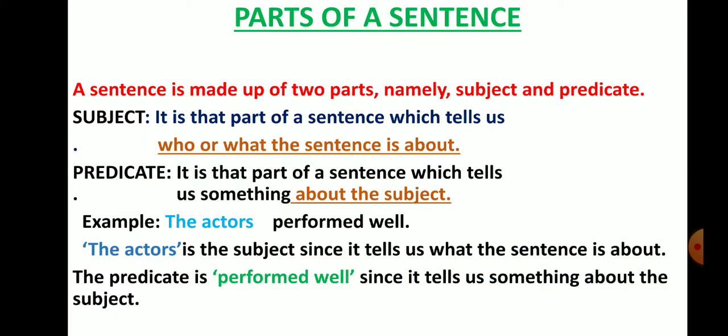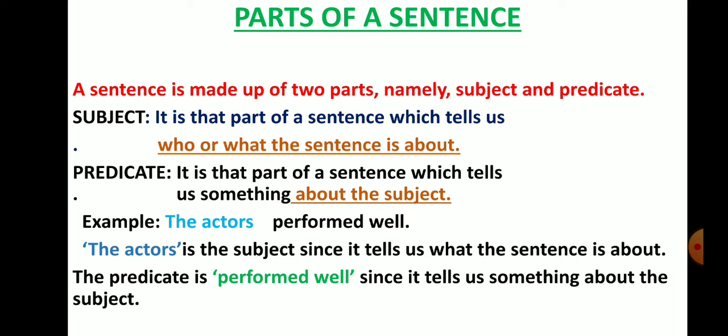Now, parts of a sentence. A sentence has two parts, subject and predicate. The subject is that part of a sentence which tells us who or what the sentence is about. And the predicate is that part of a sentence which tells us something about the subject.